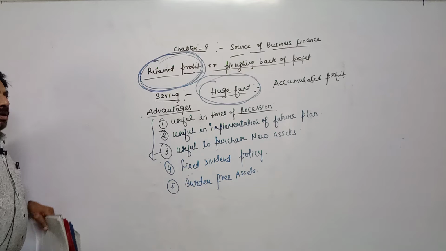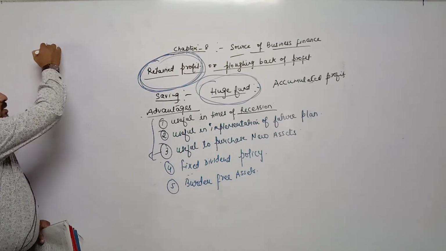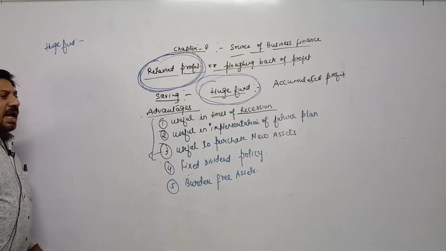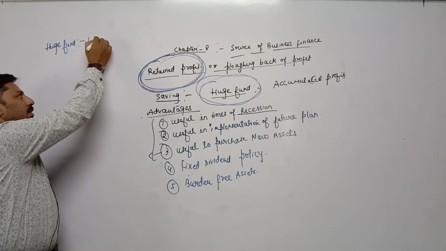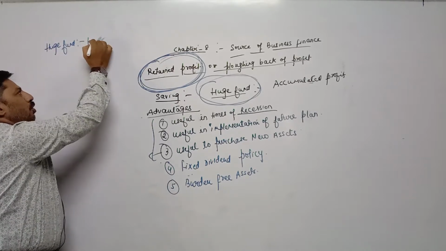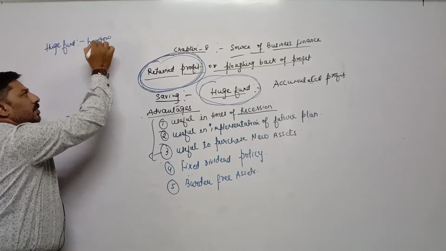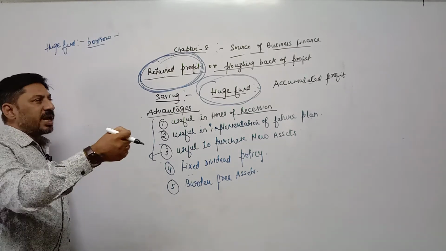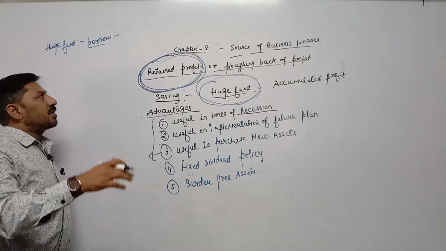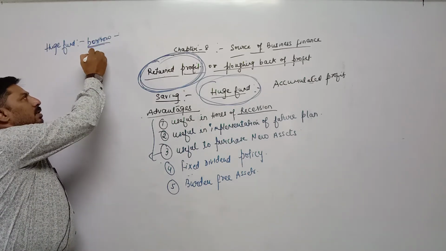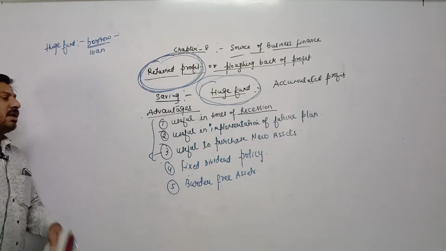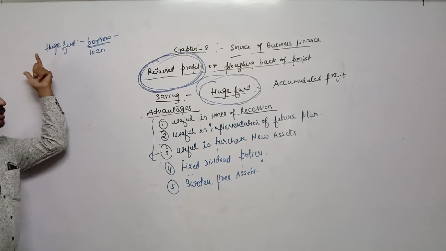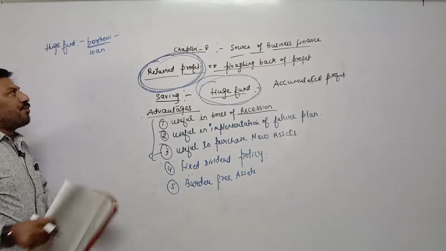Many times, if a company needs huge funds, they have to borrow money from a bank or any other financial institution, which means they need to take a loan. Borrow means here the loan amount. So once again, if a company needs huge funds either to purchase machinery or any other fixed asset, they have to take a loan from a financial institution.